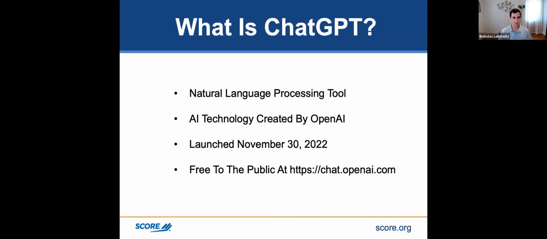So if you buy the premium version, which I think is like $20 a month, it'll give you preferential usage where you won't have those slowdowns and you won't run into issues. But the free version is sufficient, and you don't really need the paid one unless you're using ChatGPT all the time and doing a lot of searches all day long. If you're only using it a few times a day or just once in a while, then you don't really need the paid version. But it doesn't hurt. It's really just up to you.